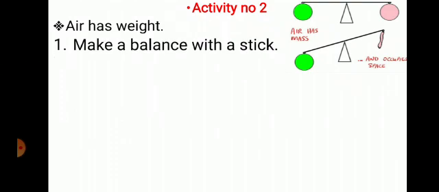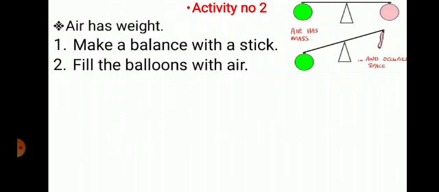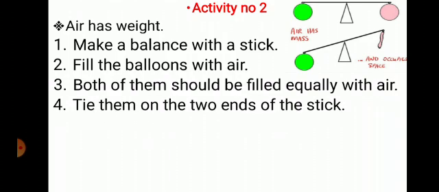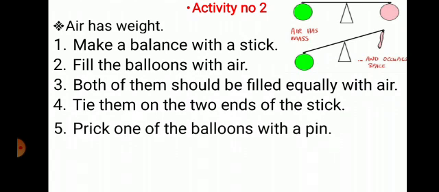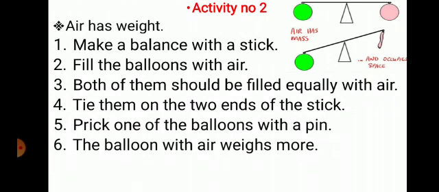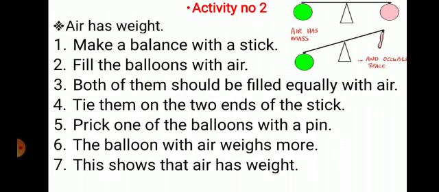So for doing this experiment, what should we do? Take a balance with a stick. Fill the balloons with air. Both of them should be filled equally with air. Tie them on the two ends of the stick. Prick one of the balloons with a pin. The balloon with air weighs more. This shows that air has weight.